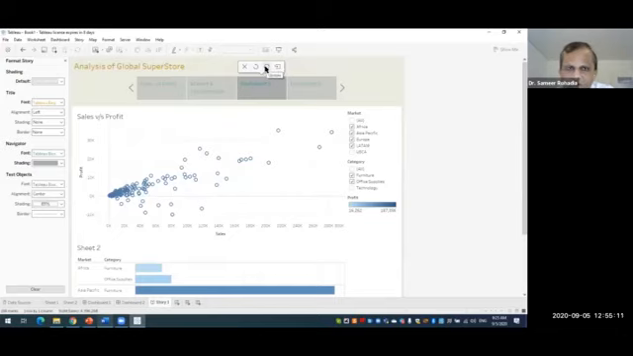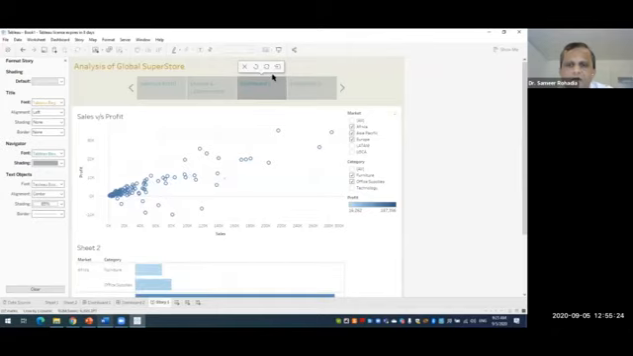So now if I click on update, it cannot go to revert. Now if I do any changes, then only it can come back to the revert. Now the fourth option is known as save as new.